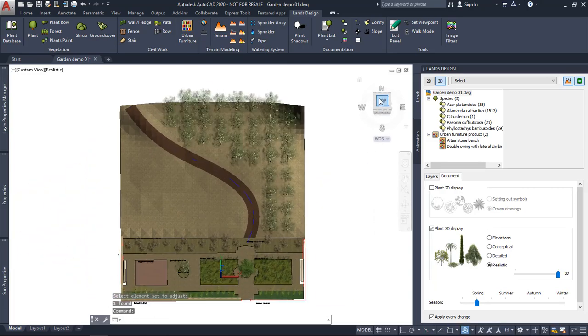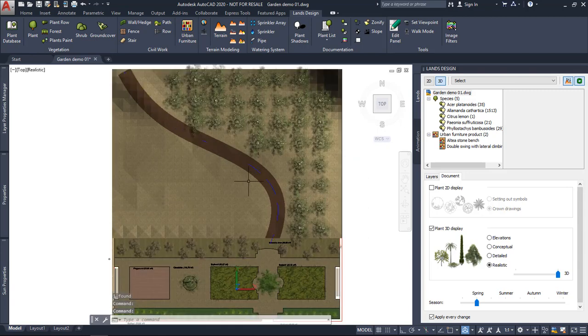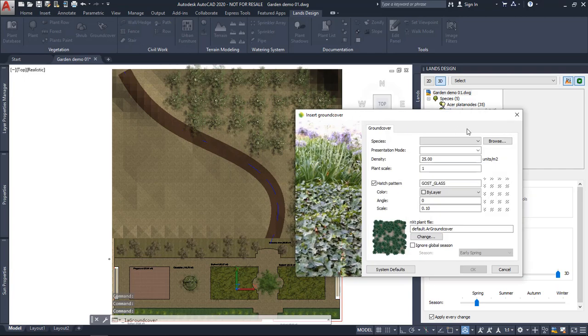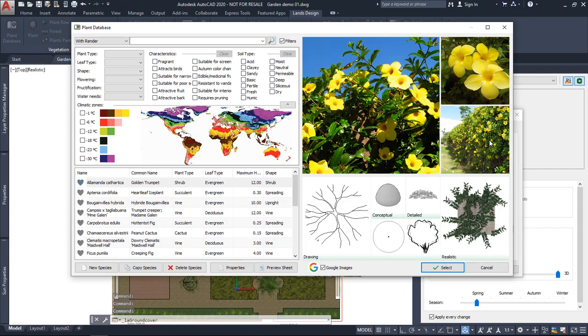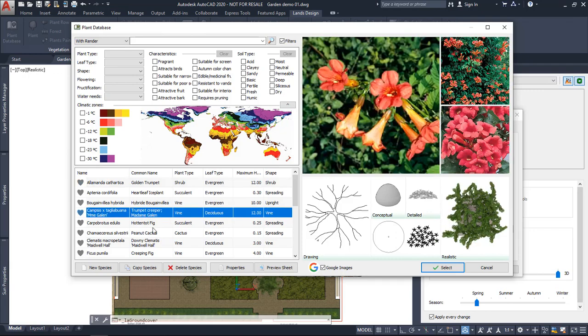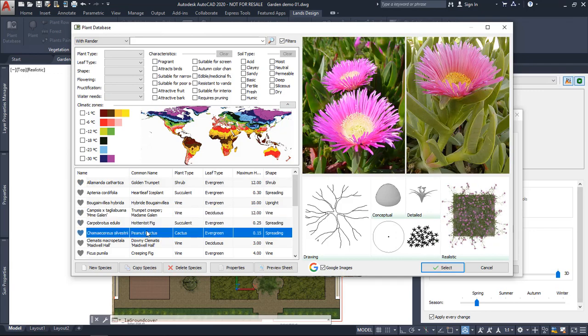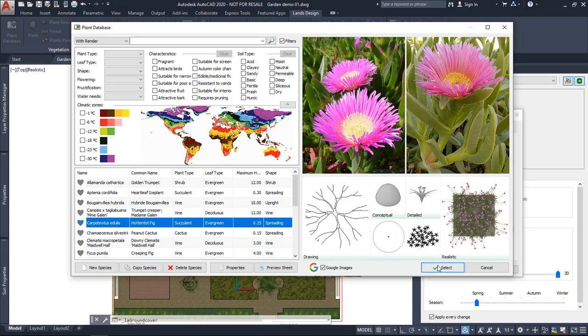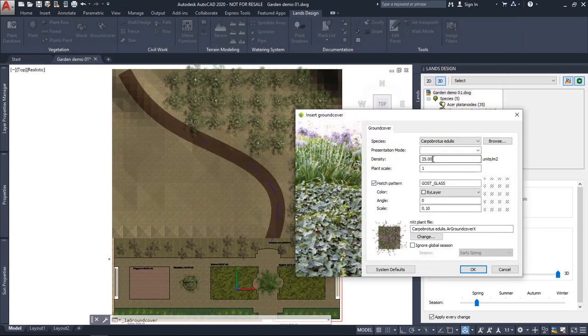Now, back to the top viewport, I'm going to insert a ground cover. All right. So I will run this command. I will select some species from the plant database which already have one specific representation for ground covers, okay, which are different from single plants, and just select any of these species. This one, for example, and define the details of the density or the plant scale. Also, the ground covers are represented in 2D using a hatch pattern.